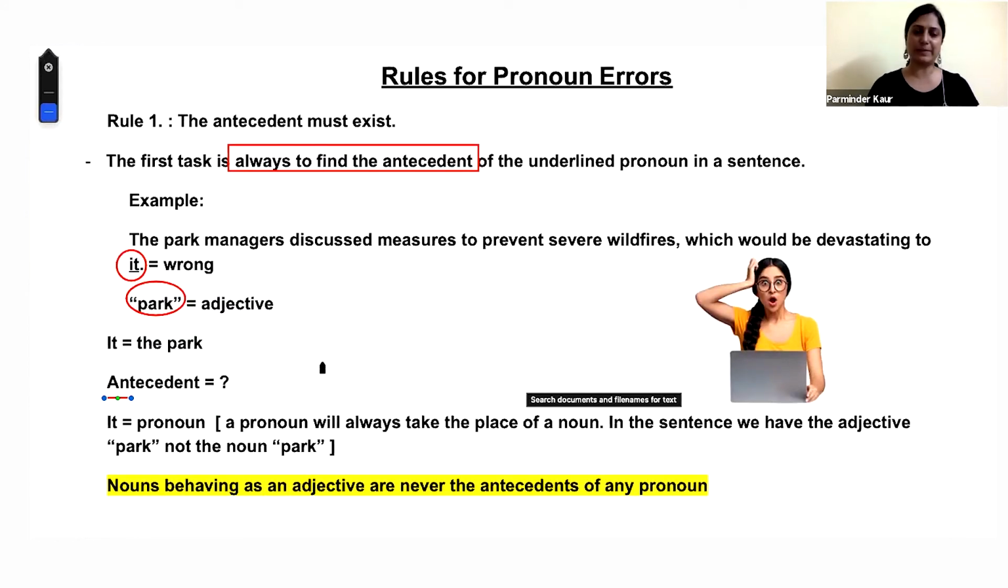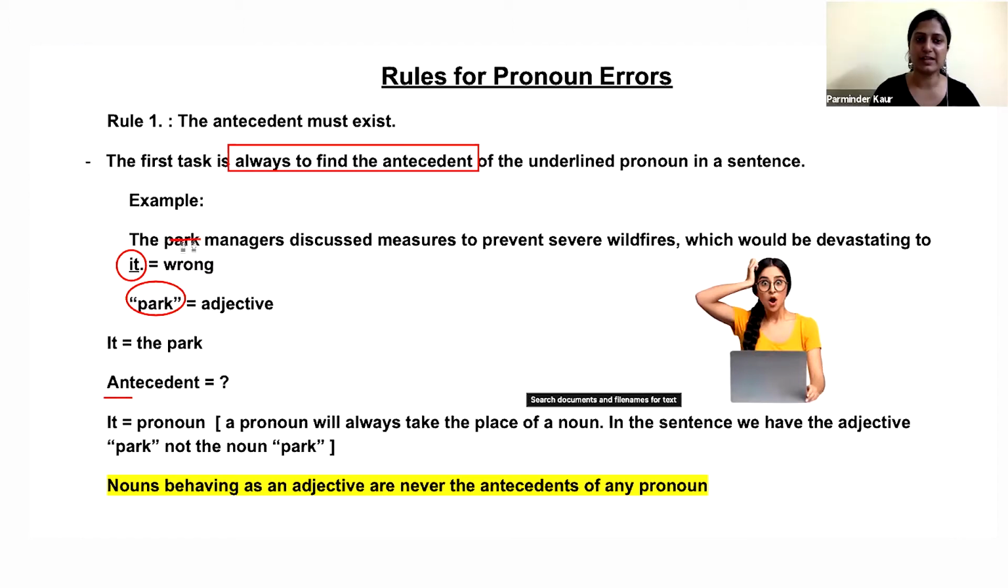It should actually be replaced with "park": the park manager discussed measures to prevent the severe wildfires, which would be devastating to the park. Just to reiterate what Parminder said, in this very sentence, guys, if you see "the park managers," here the word park is acting as an adjective. It's not a noun.